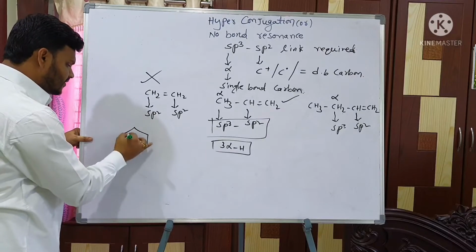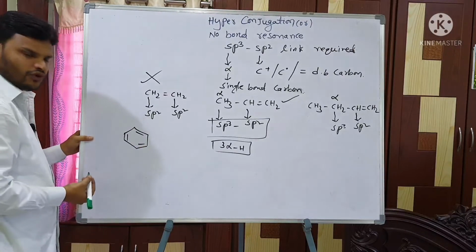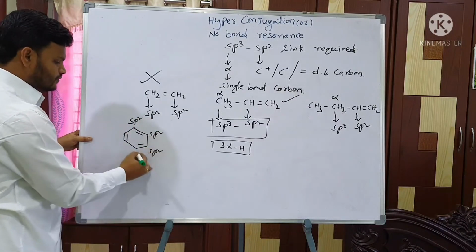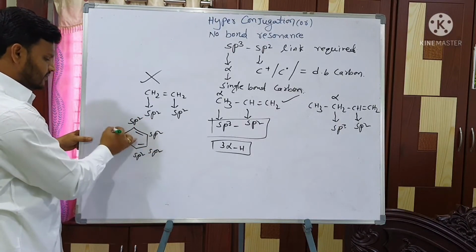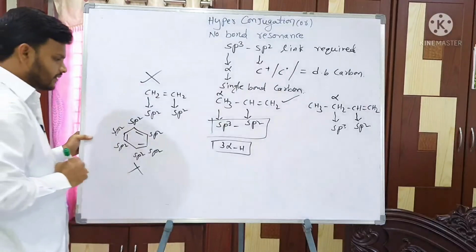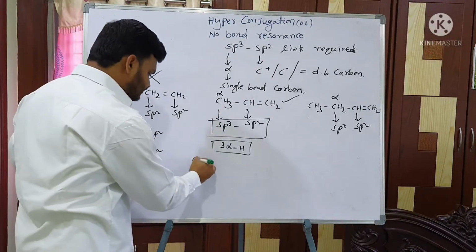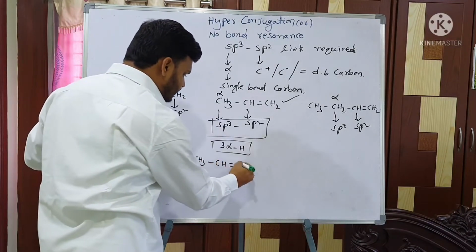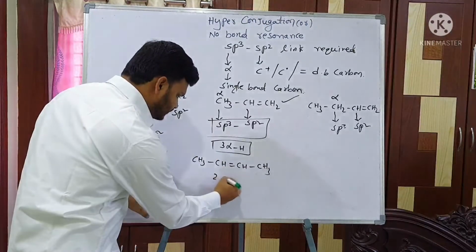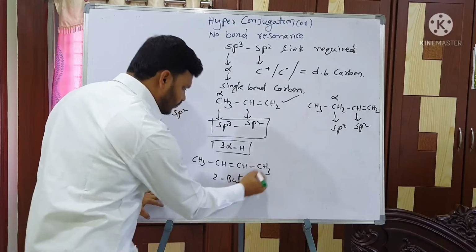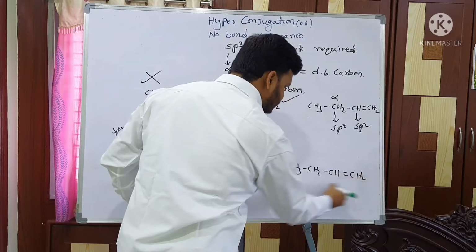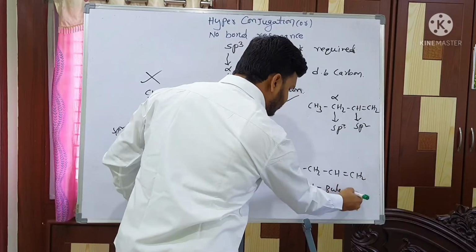Next, what about this one? Does it show hyperconjugation or not? This is benzene. No. Why? Because benzene contains 6 carbons and all 6 carbons show only one hybridization, that is sp2. So this one does not show hyperconjugation. Clear? Next, what about this one? CH3 CH double bond CH CH3. This is 2-butene. What about this one? CH3 CH2 CH double bond CH2. This is 1-butene. A question came once in the examination.